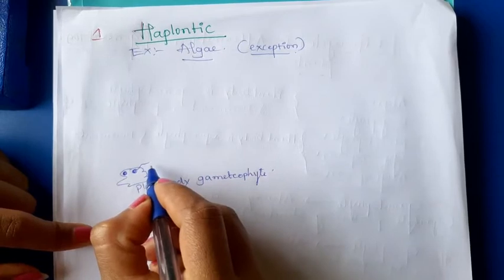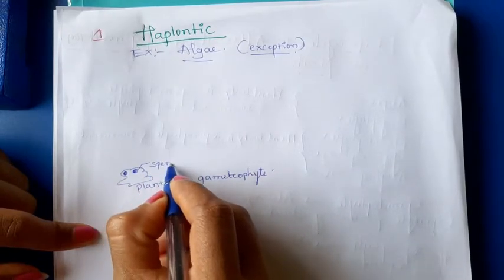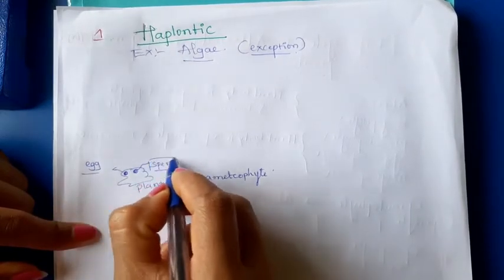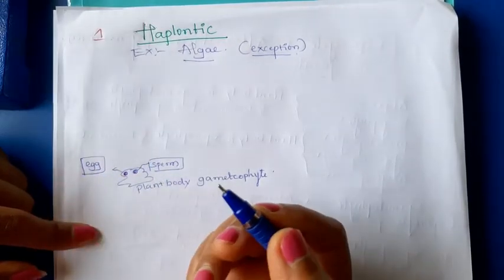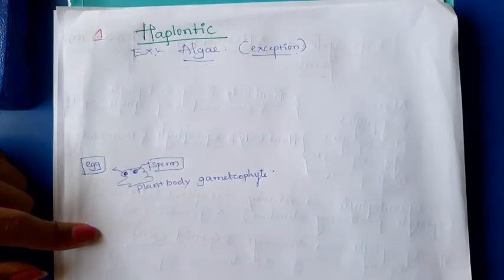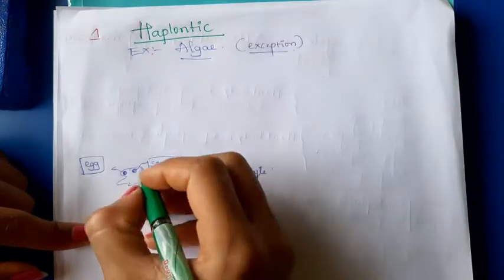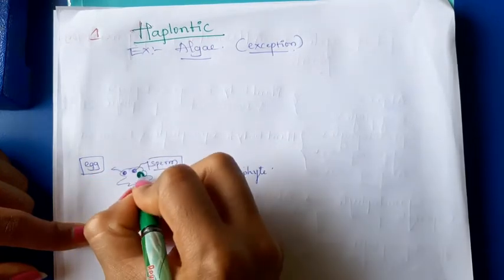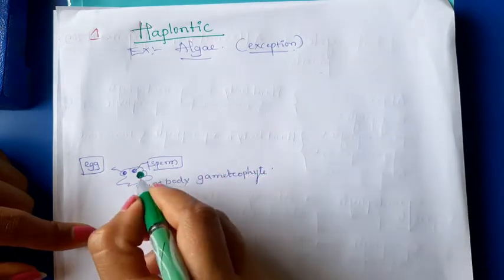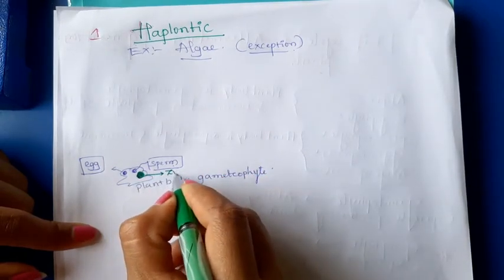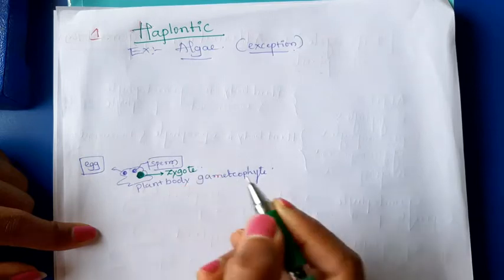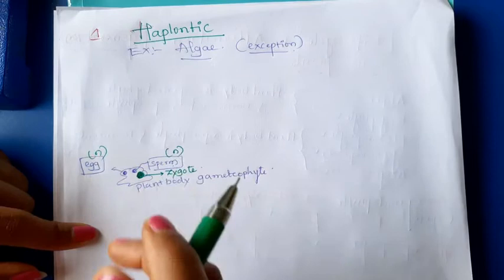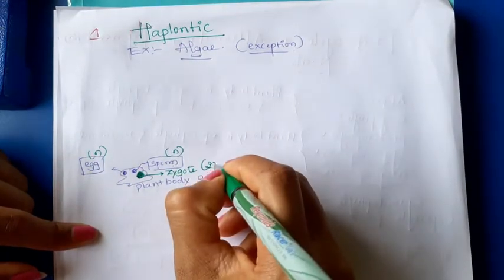This is the sperm, this one is an egg. Sperm and eggs are produced on the plant body only. Then the zygote forms by the fusion of egg and sperm, on the plant body only. You know that egg is haploid, sperm is haploid because those are the gametes, but a zygote is diploid.